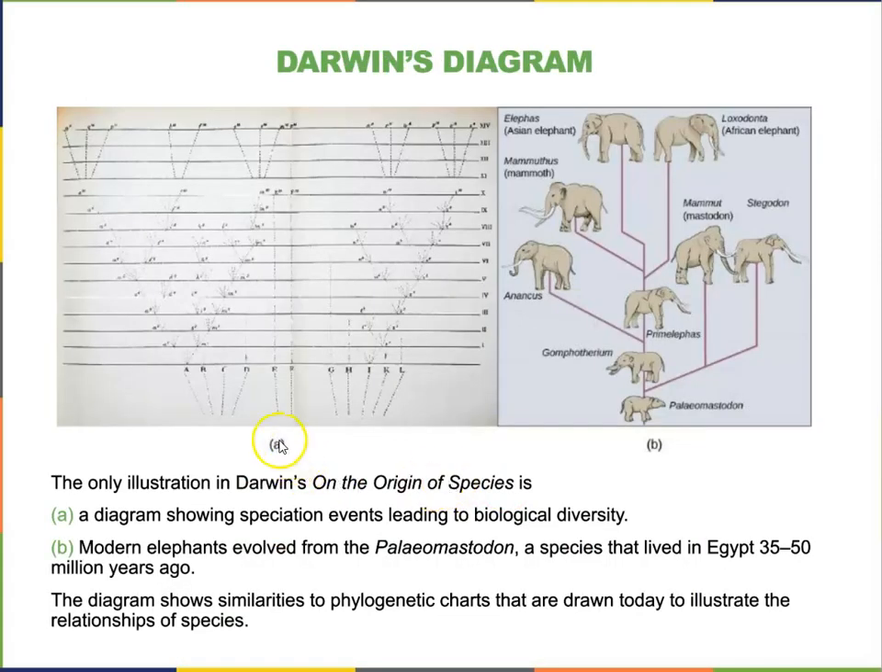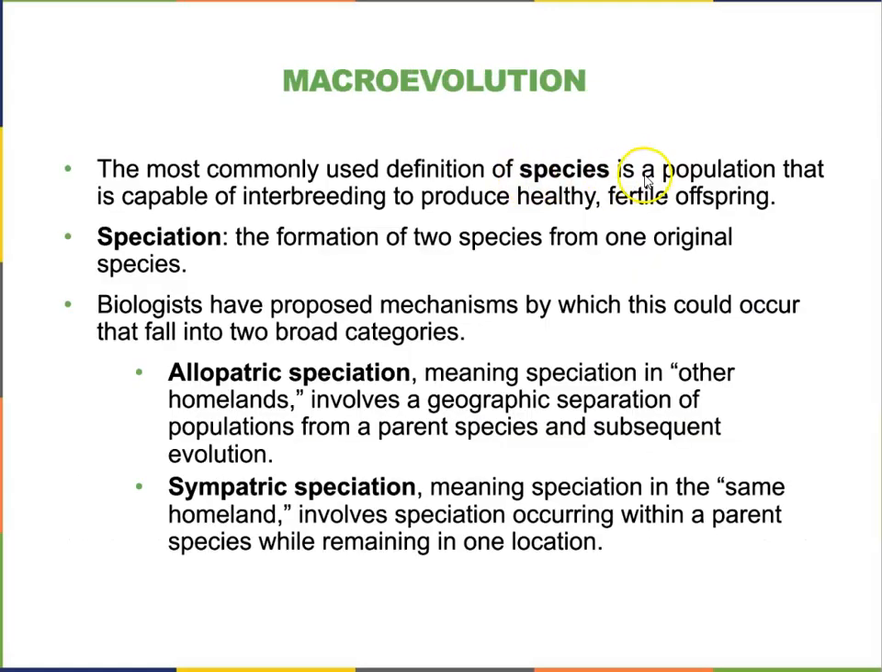Macroevolution is illustrated in Darwin's book. In the diagram, it shows the speciation events leading to biological diversity. This diagram is similar to the modern drawings of phylogenetic charts. The definition of species is a population that is capable of interbreeding to produce healthy, fertile offspring. Speciation means the formation of two species from one original species.